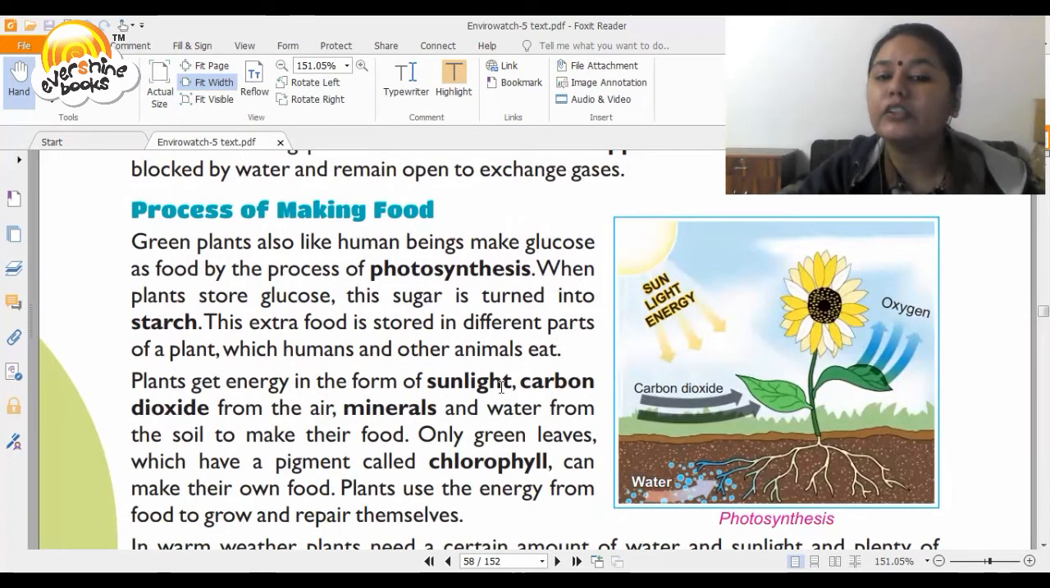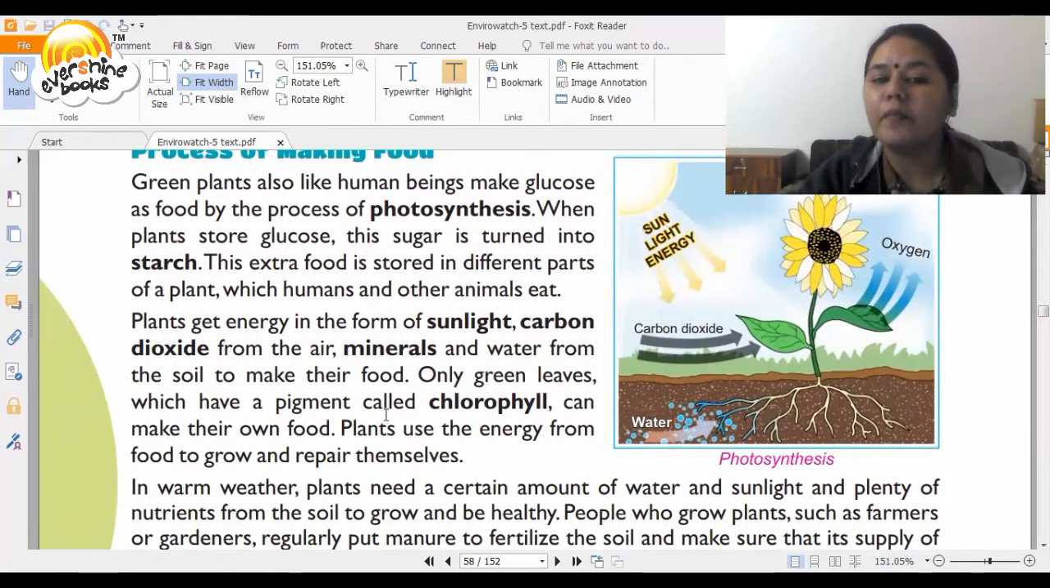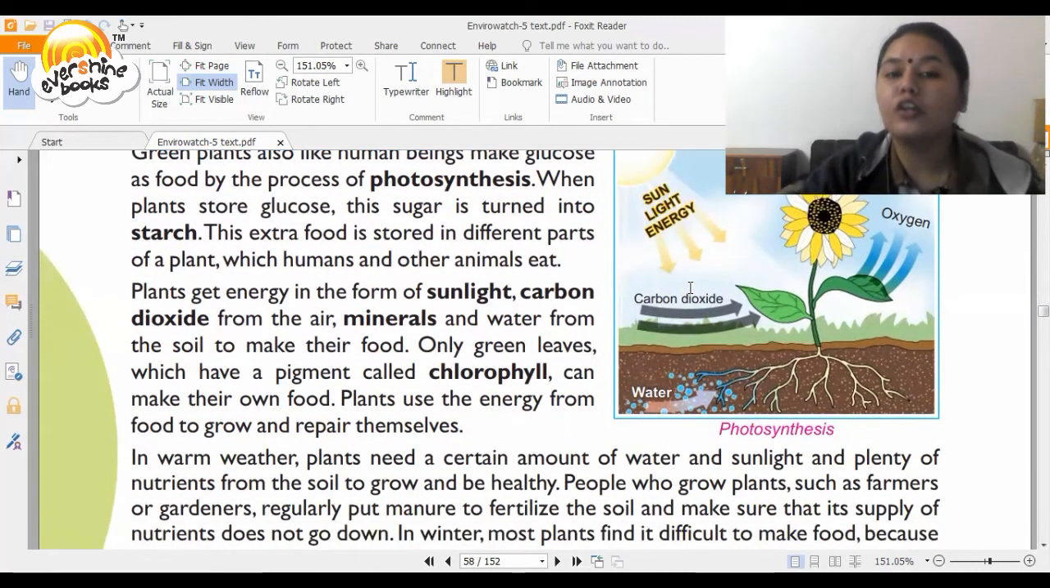Plants get energy in the form of sunlight, carbon dioxide from the air, minerals and water from the soil to make their food. Only green leaves which have a pigment called chlorophyll can make their own food. Plants use the energy from food to grow and repair themselves. So air, water and sunlight is what helps the plant to make food.